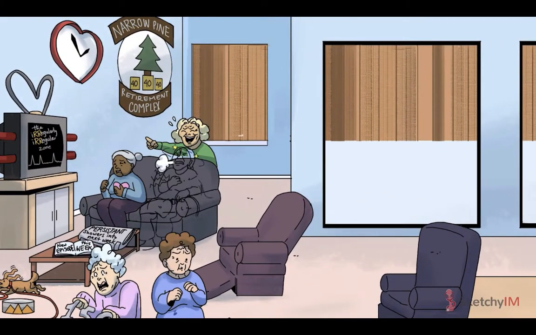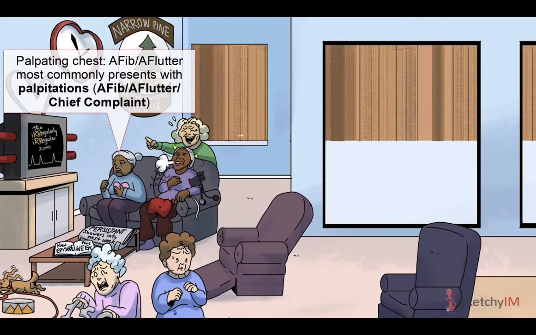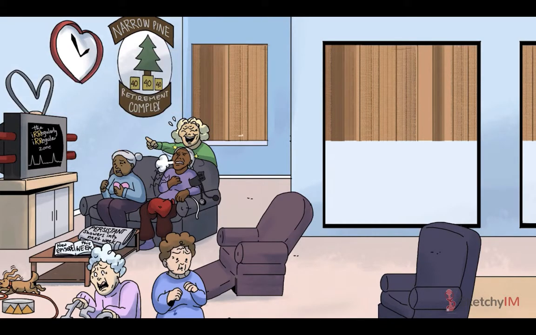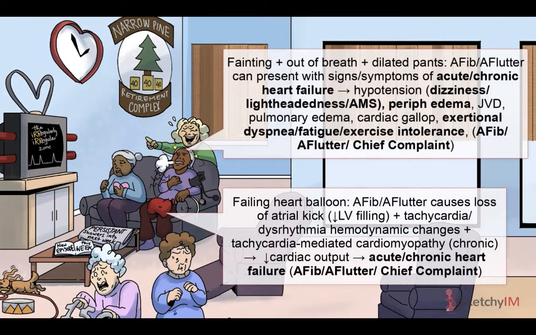Anyways, the most common chief complaint that you'll encounter is palpitations. An episode of the irregular zone will do that to you. Without coordinated atrial contraction, patients lose their atrial kick, which decreases left ventricular filling. This is especially detrimental in patients with underlying diastolic dysfunction who rely on that atrial kick for that last little boost in preload at the end of diastole. What results is decreased cardiac output.